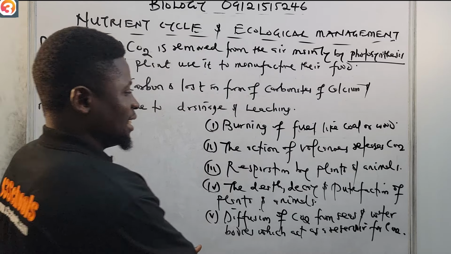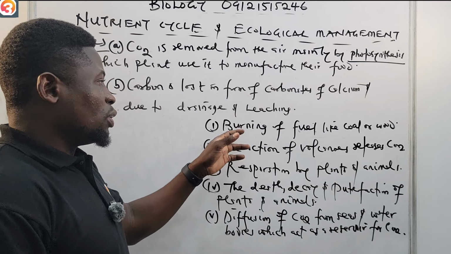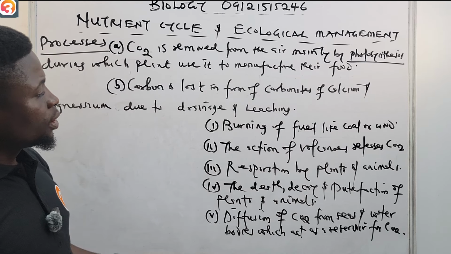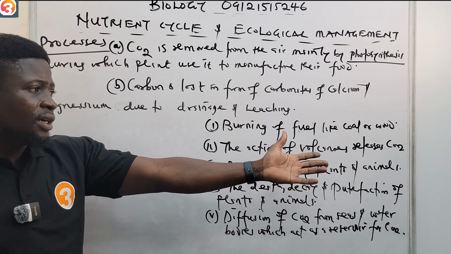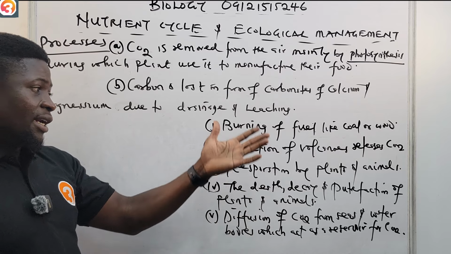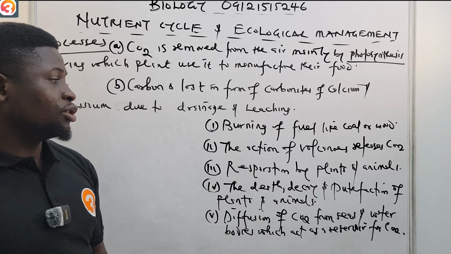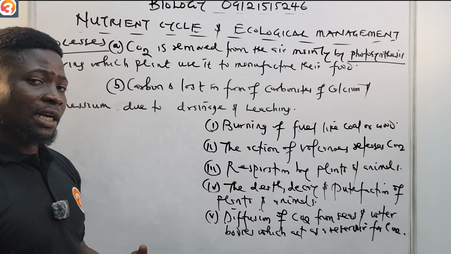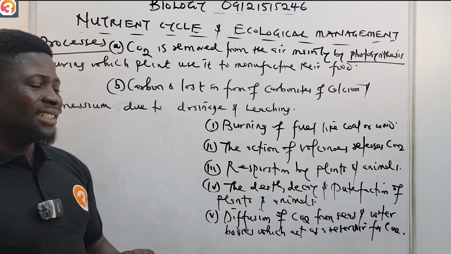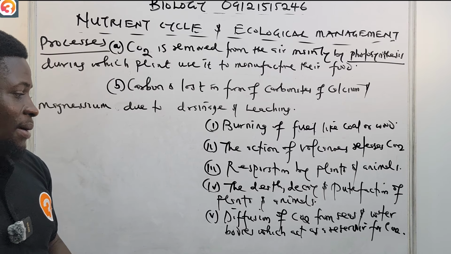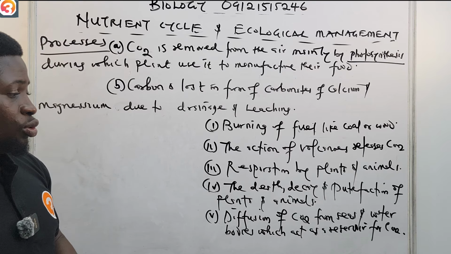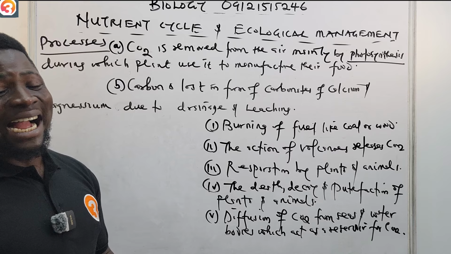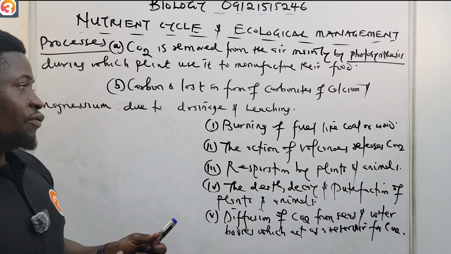But these are the ways that the atmosphere gains it back. When we carry out the action of burning fuel, like coal or wood, and through volcanic eruption, CO2 is released. Respiration by plants and animals also releases it; we breathe in oxygen and take out carbon dioxide. Also the death, decay, and putrefaction of plants and animals, and the diffusion of CO2 from seas and water bodies, which act as a reservoir for CO2.